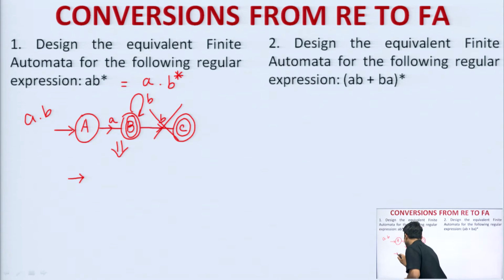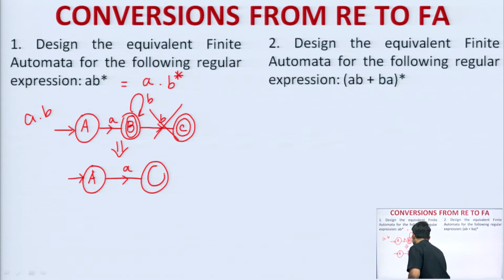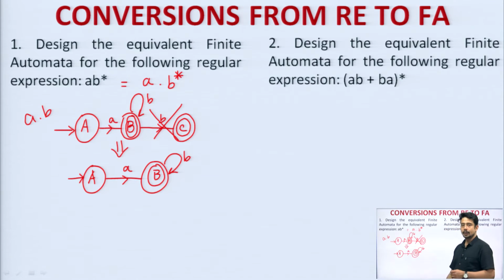I am just drawing it more clearly. From state A, one transition will be for a, and B will now become the final state, and in B I will have a transition for b. Okay, got it. So, this is the general finite automata diagram for this regular expression. Next comes question number 2.